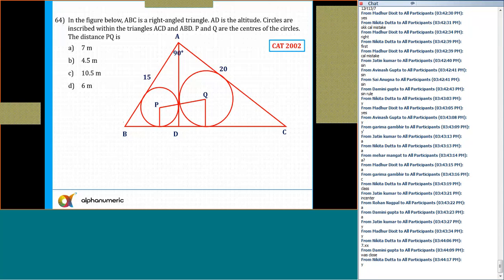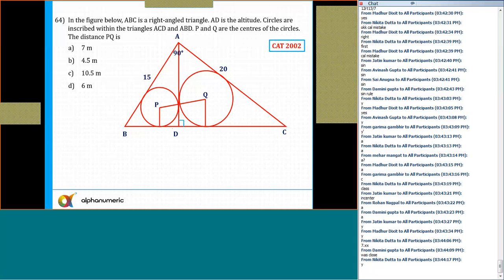Now just here, what is wrong here? In the figure below, ABC is a right angle triangle and AD is the altitude. So AD is the altitude, so this angle is 90 degrees. Circles are inscribed within the triangles ACD and ABD. P and Q are the centers of the circles. The distance between P and Q is now...